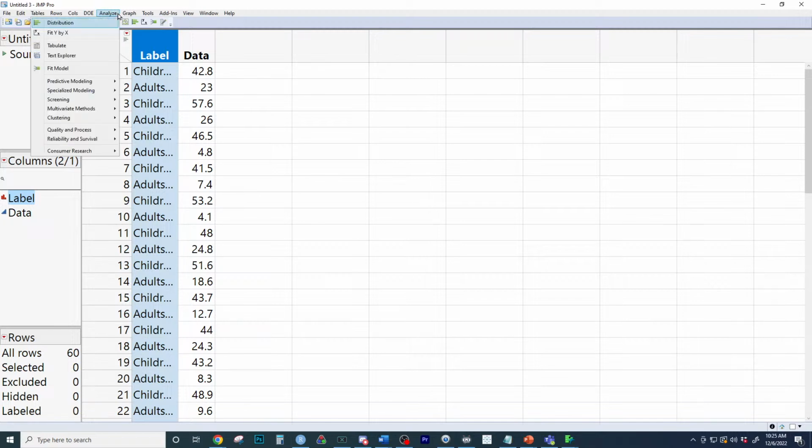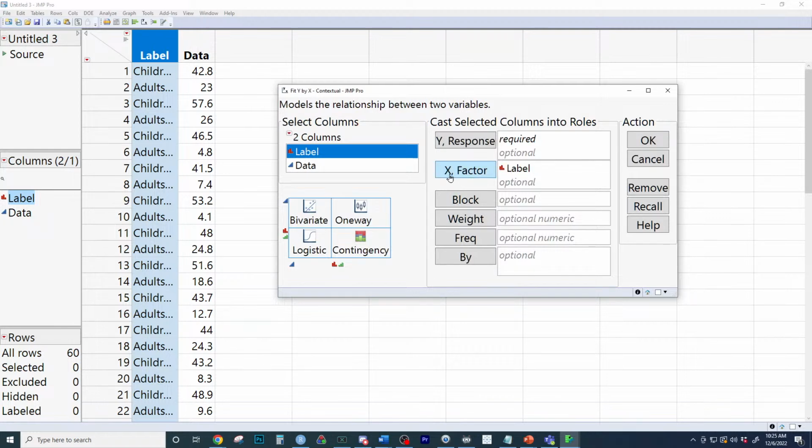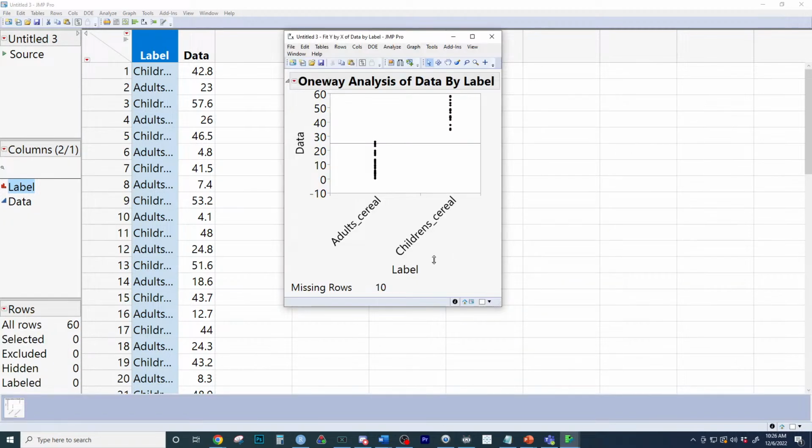To do this, we're going to go to Analyze, Fit Y by X, because we have a Y variable, the data, which is quantitative, and we have an X variable, the label, which is categorical. So now we're going to put the label to see if the label can explain why the data is the way it is. Does the label of the cereal explain the data? Take a look at the x-axis. You see the label on the x-axis.